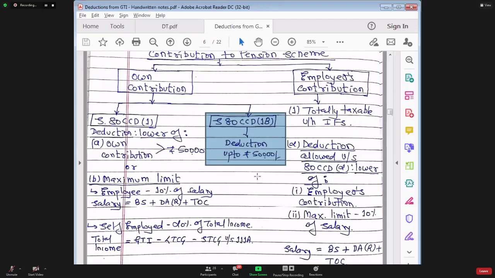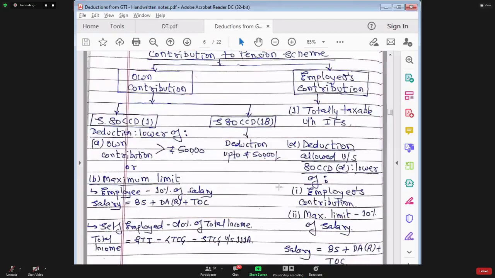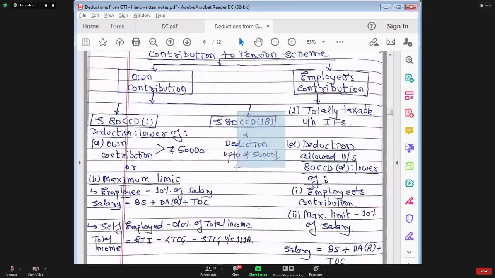What is the quantum of additional deduction? Here there is a maximum limit of 50,000 rupees. So extra deduction over and above what is allowed in section 80 CCD subsection 1, you can claim deduction for extra amount, and that is to the tune of 50,000 rupees. Yes, is that very clear?